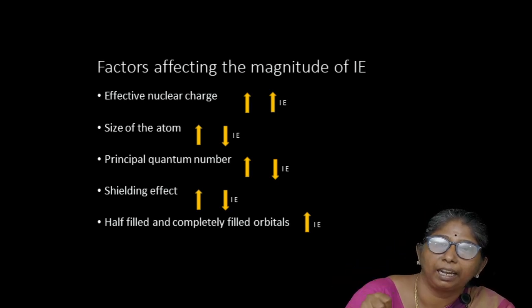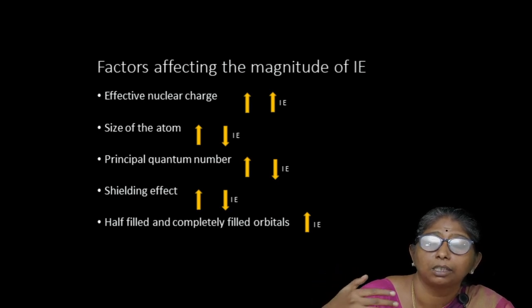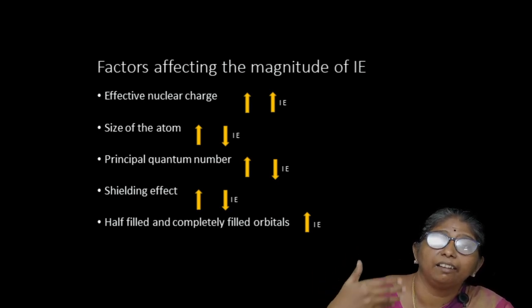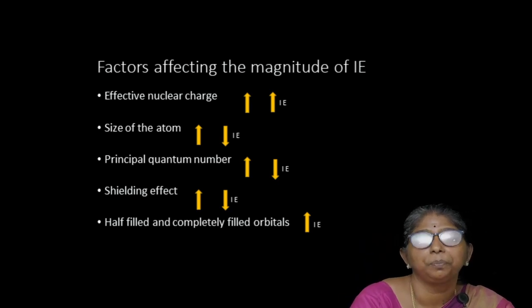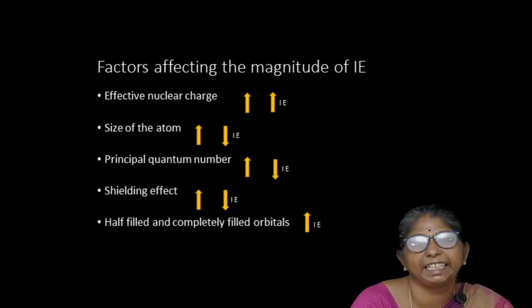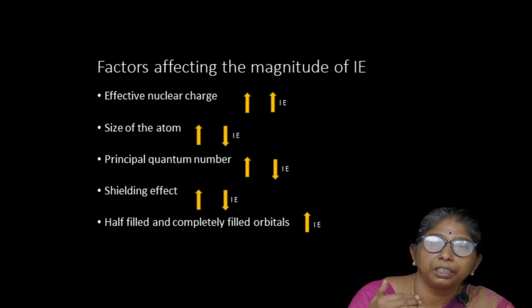So to remove the loosely bound electrons, the energy required will be more. So what happens to ionization energy? The ionization energy increases. As the nuclear charge increases, ionization energy also increases.